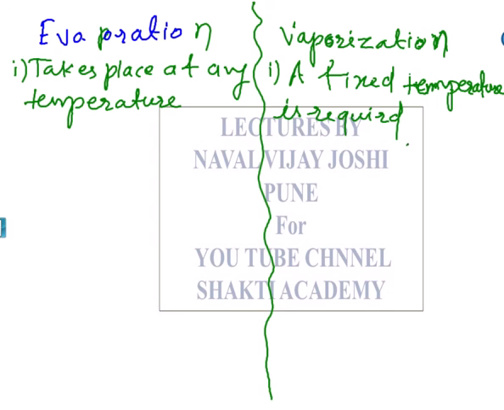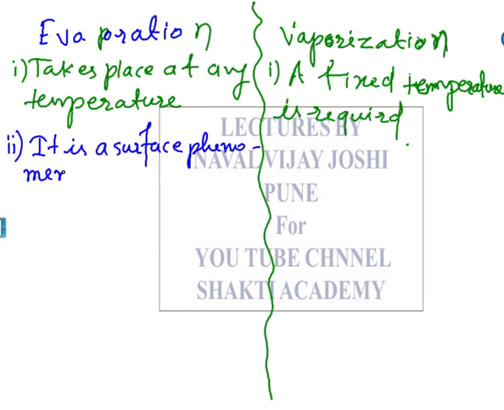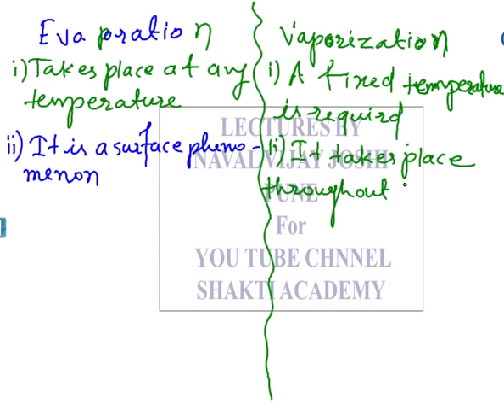Then, evaporation is a surface phenomenon. That means it occurs at the surface of the liquid only. Here we would write, vaporization takes place throughout the liquid.